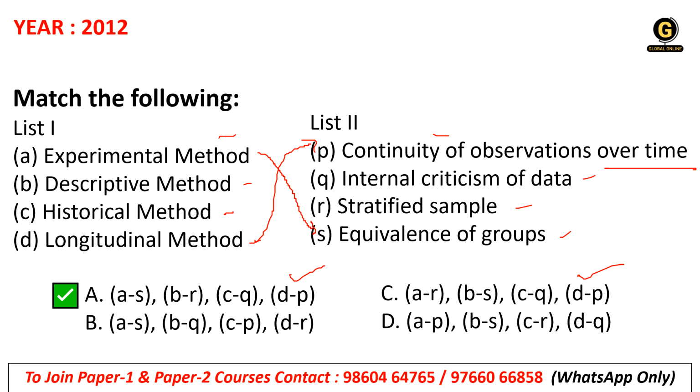So that is why it is correctly matching with S. So in which option is A correctly matching with S? Okay, so we have already eliminated these two. Now we need to find out in these two options whether A is correctly matching with S or not. Here it is matching, here it is not matching, so two options are correctly matching here. So basically the right answer is option A.